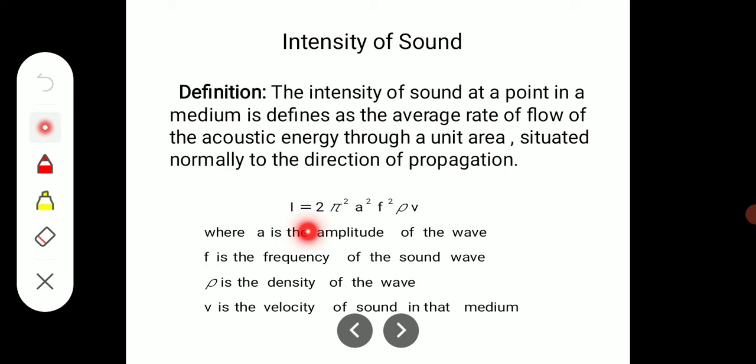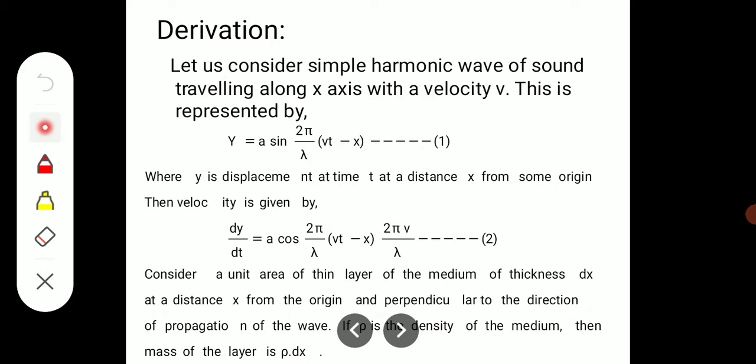And the expression of the intensity is 2 pi square a square f square rho into v, where a is the amplitude of the wave and f is the frequency of the sound wave, rho is the density of the medium, and v is the velocity of sound in that medium. Let us derive.